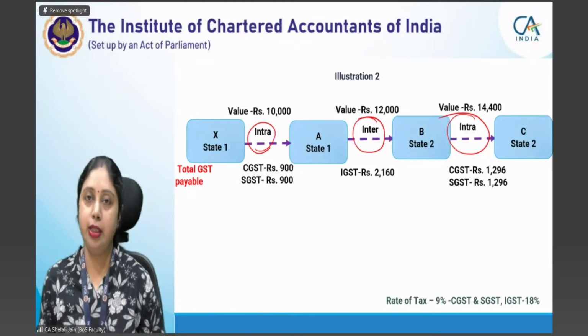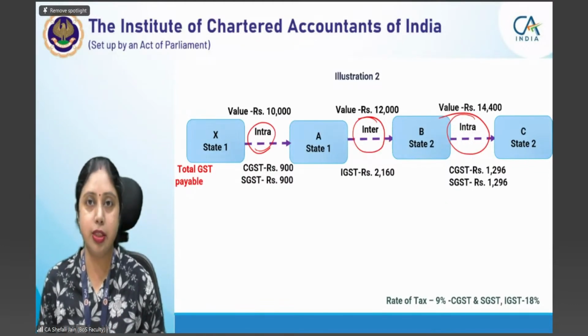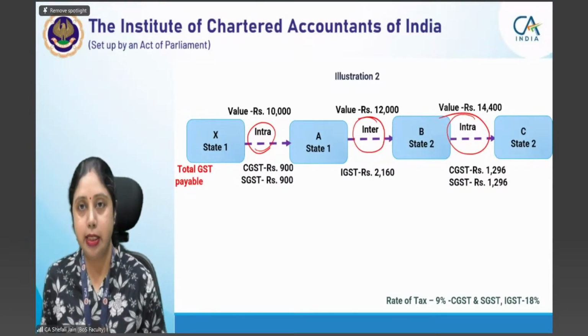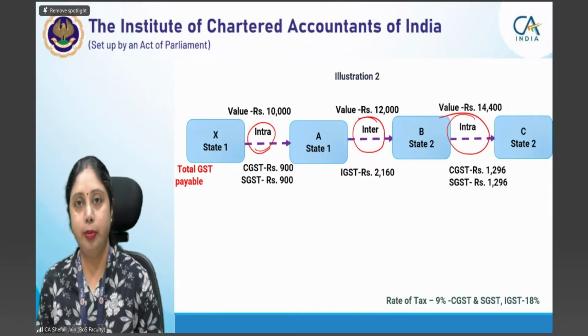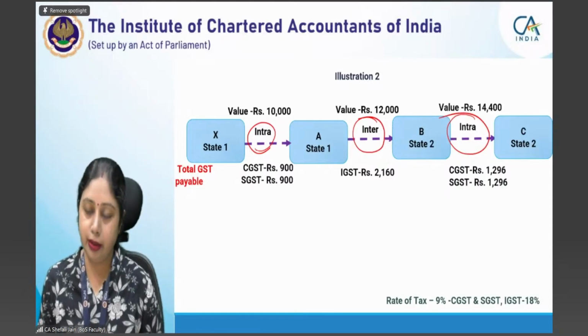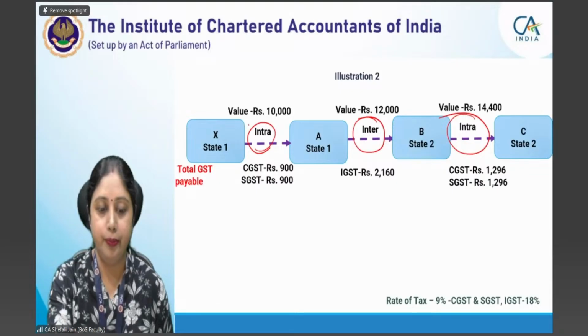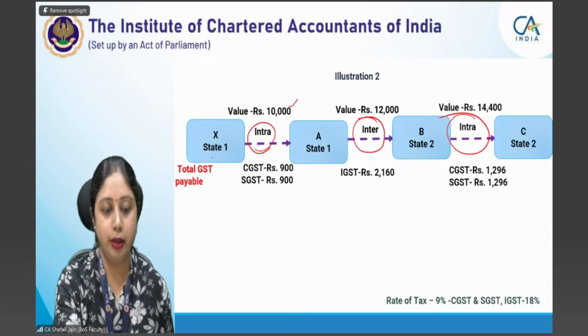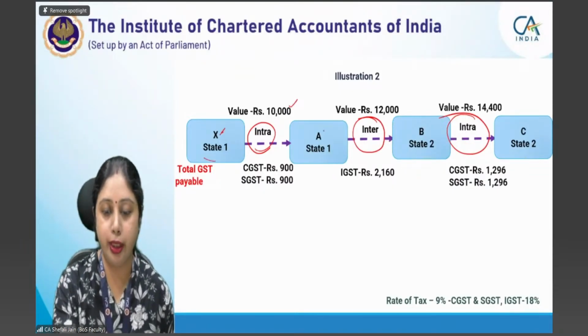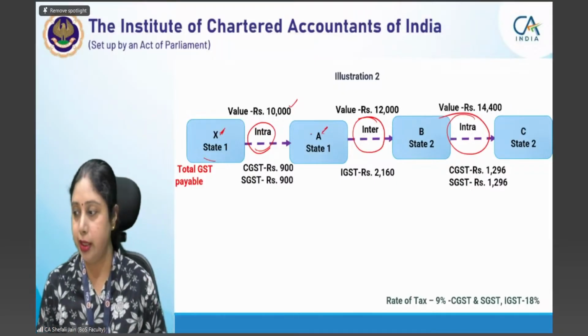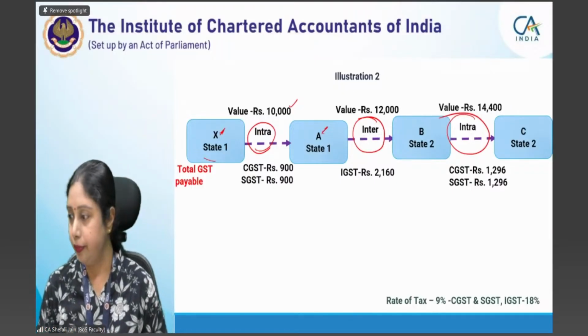Intrastate transaction, then CGST, SGST. It is a state transaction, so SGST will be there. Interstate transaction means IGST, and intrastate again CGST and SGST will be levied. Now, let us see what tax will be levied at each stage. In the first case, first transaction between X to A. यहाँ पर X से A के बीच में transaction हो रही है. X is supplying some goods to A.